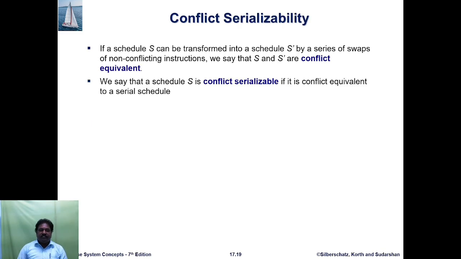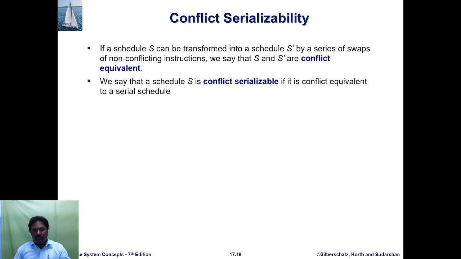So, conflict serializability. Let us consider this schedule S, which has two consecutive instructions Ii and Ij of transactions Ti and Tj respectively. If a schedule S can be transformed into a schedule S' by a series of swaps of non-conflicting instructions, we say that S and S' are conflict equivalent.